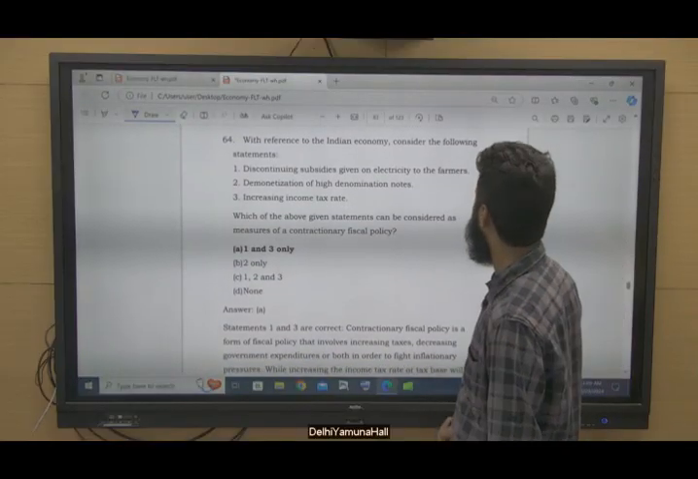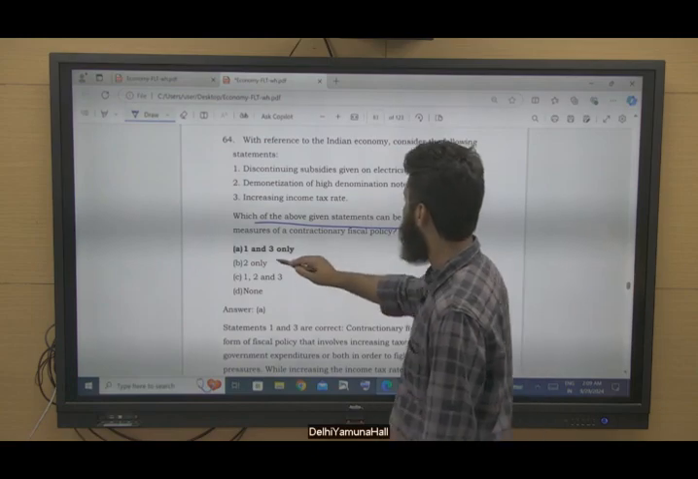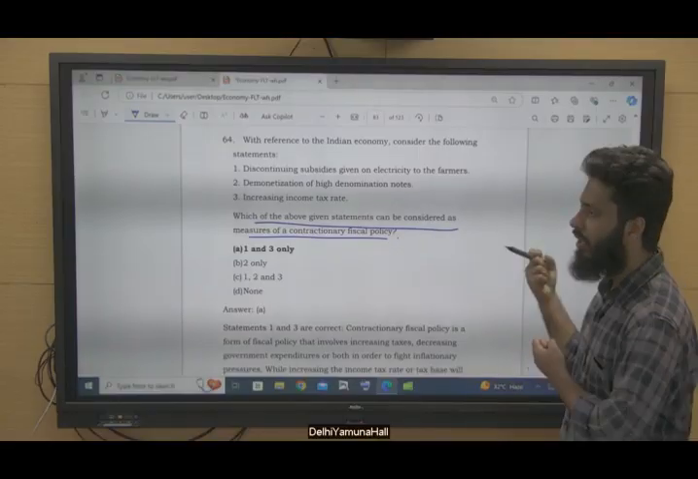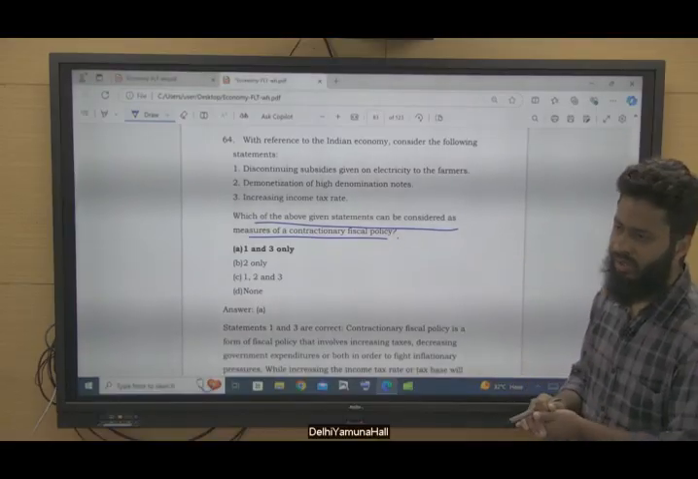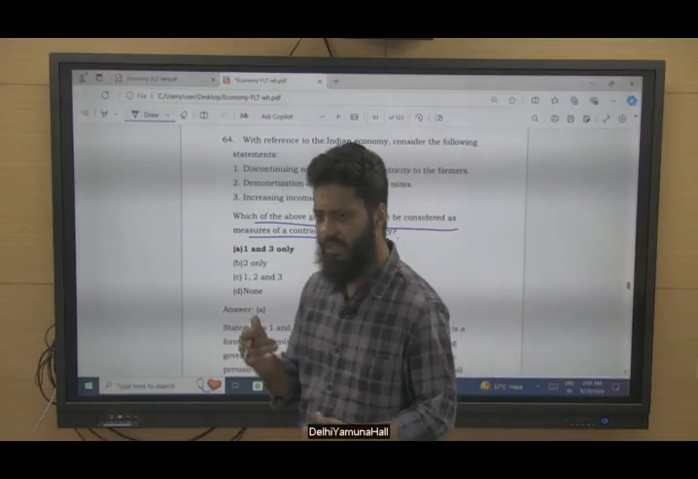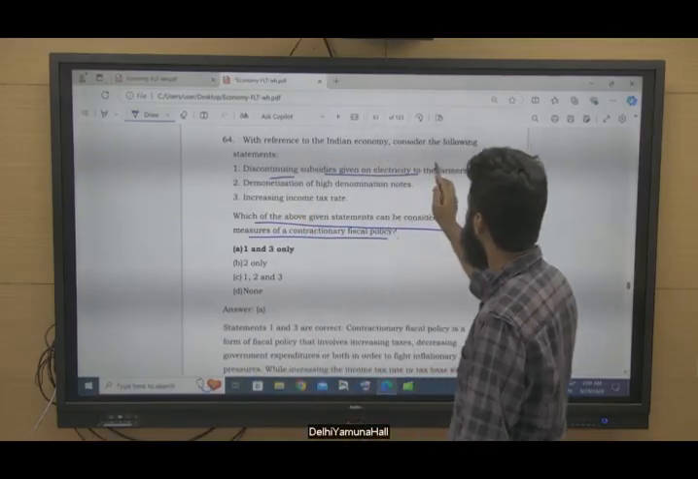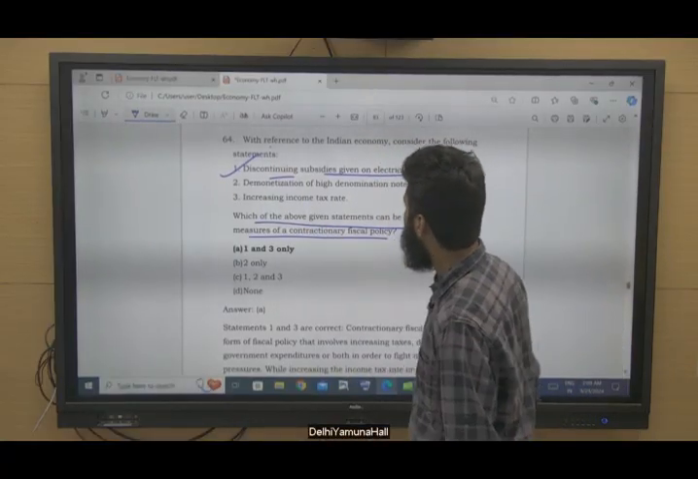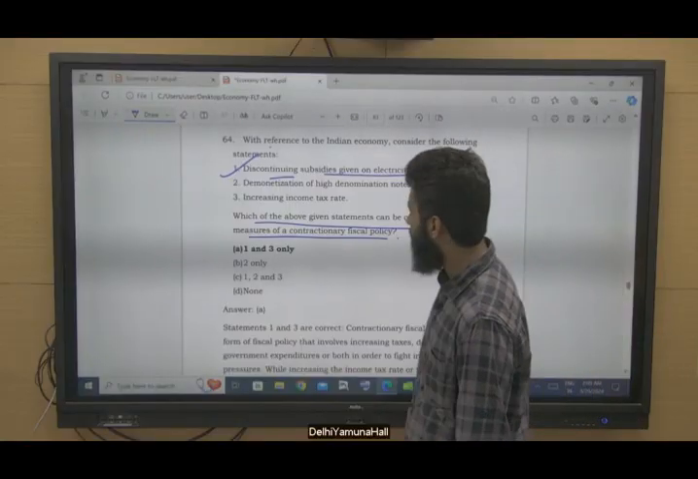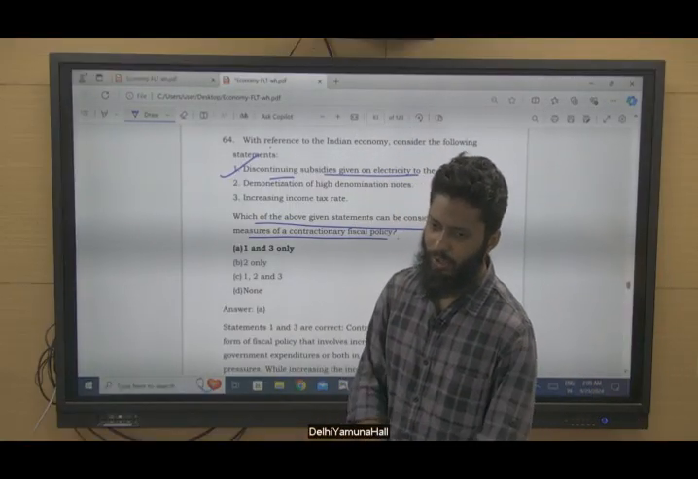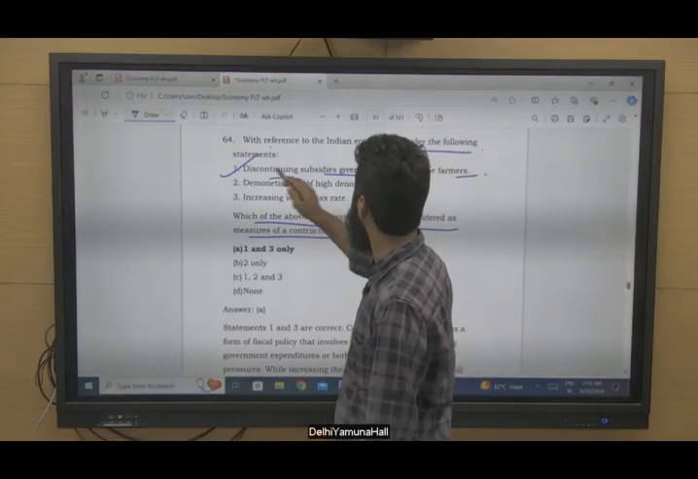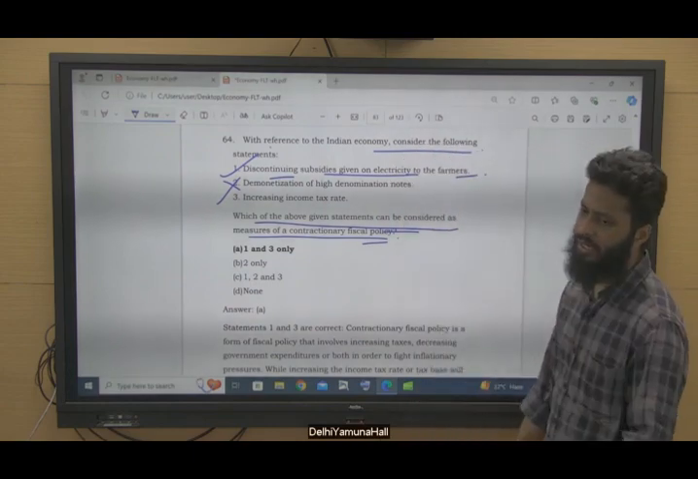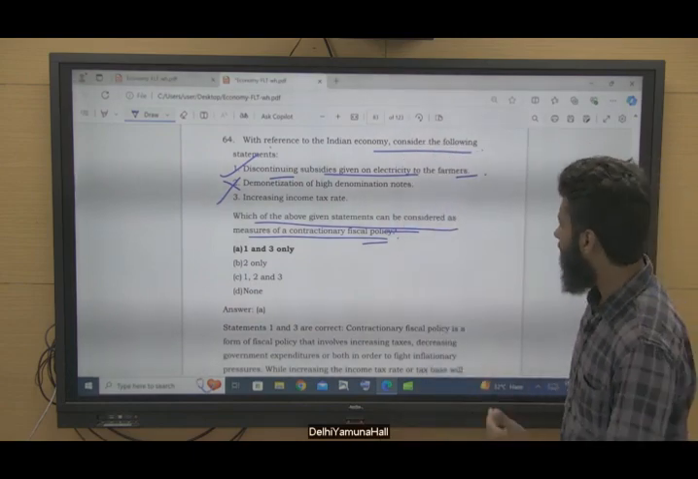Question number 64. They are asking which of the given statements can be considered a measure of contractionary policy. So in contractionary policy, you are decreasing the liquidity, or you are decreasing the money supply in the economy. Discontinuing subsidies given on electricity to the farmers, yes, definitely it will decrease the liquidity. Demonetization of high denomination notes will surely decrease the liquidity, but it is not related to fiscal policy.